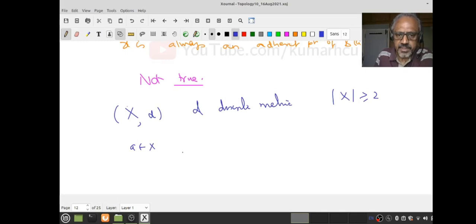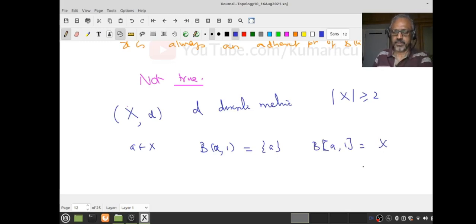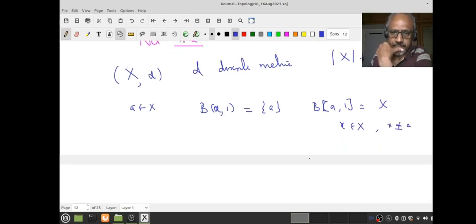Fix an a in there. What is B(a, 1)? This is only the singleton {a}. And what is the closed ball B̄(a, 1)? That is all of X. You understand? Therefore, if I take an x in X such that x is not equal to a, do you see a problem? Because let us take the open set B(x, 1), that is the singleton {x}, then U intersection the ball is empty.